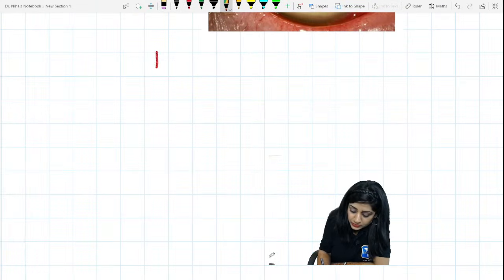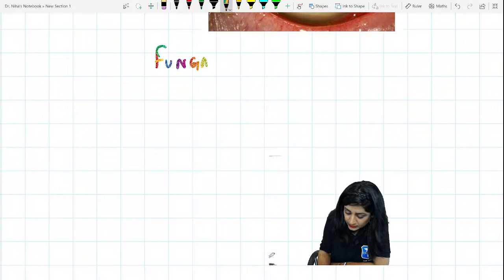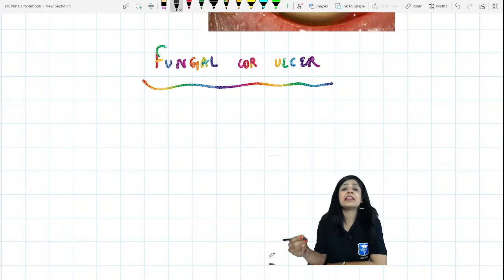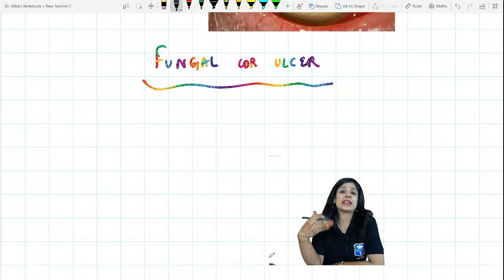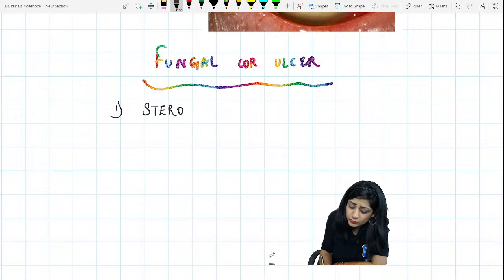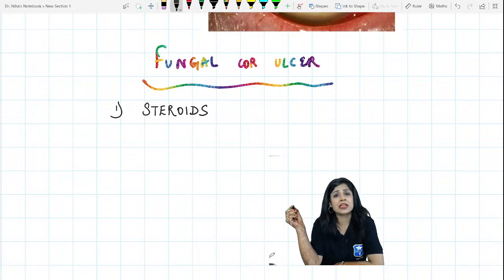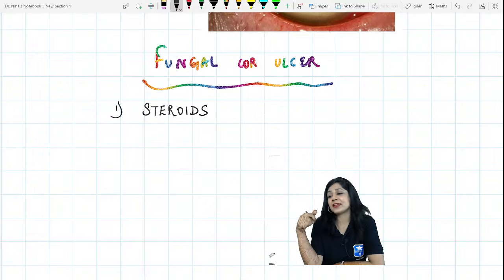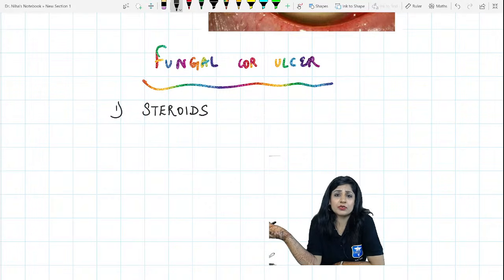If I talk about the fungal corneal ulcer, most of the time it is the fungal corneal ulcer they are asking. So let's talk about this fungal corneal ulcer. Recently there has been an increase in the cases of fungal corneal ulcer. Why? Because of the usage of steroids. Nowadays, over the counter usage of steroids is also increasing. Everybody is going and buying himself or herself Ciplox-D. Chemist is the first doctor of the patient. And they go to the chemist and they say, give us some eye drop. They are also giving dexamethasone.